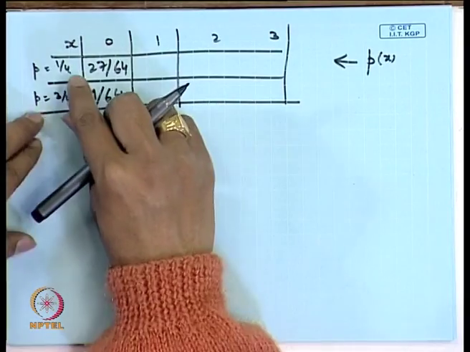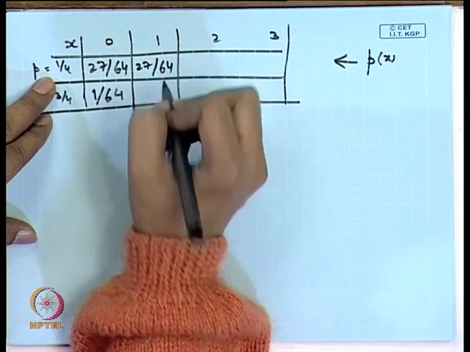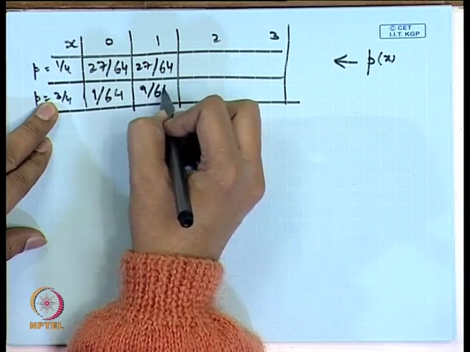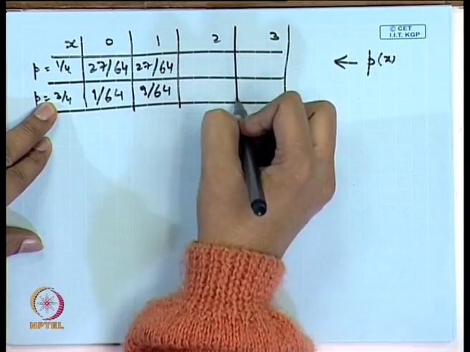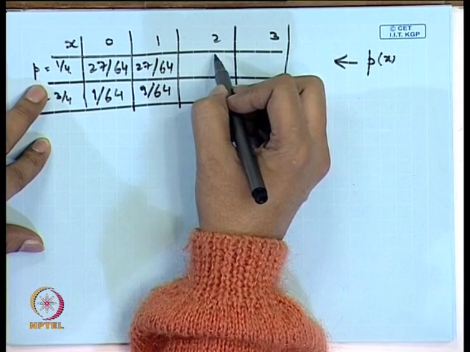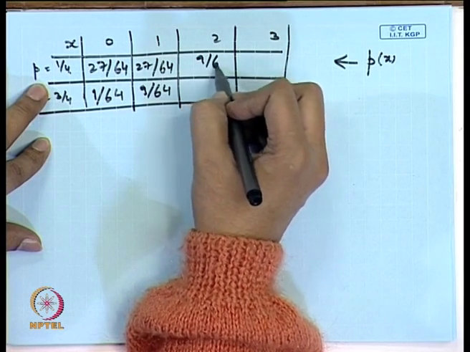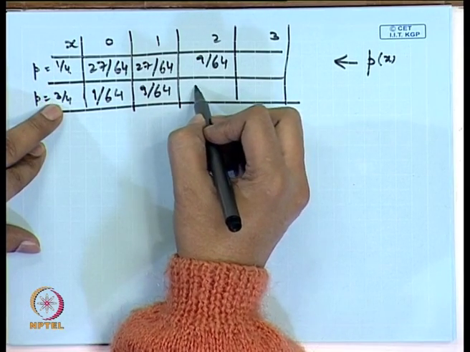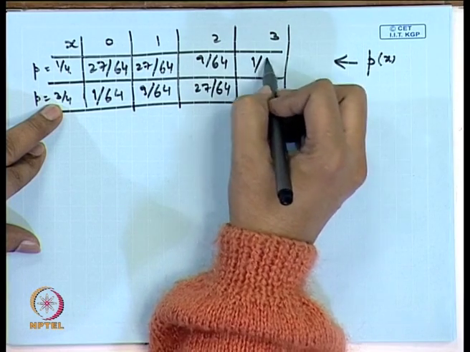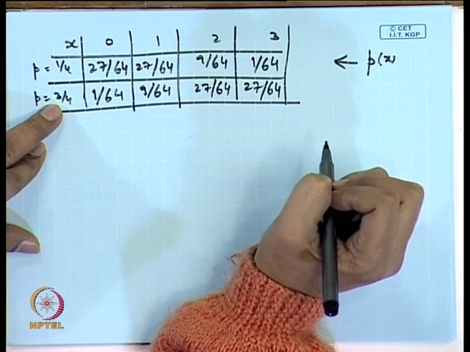So, again for p equal to 1/4, this value turns out to be 27/64, whereas for 3/4 it turns out to be 9/64. In a similar way, I can consider other values. For p equal to 1/4 and x equal to 2, the value is 9/64, and for p equal to 3/4, this value is 27/64. The last values are 1/64 and 27/64.